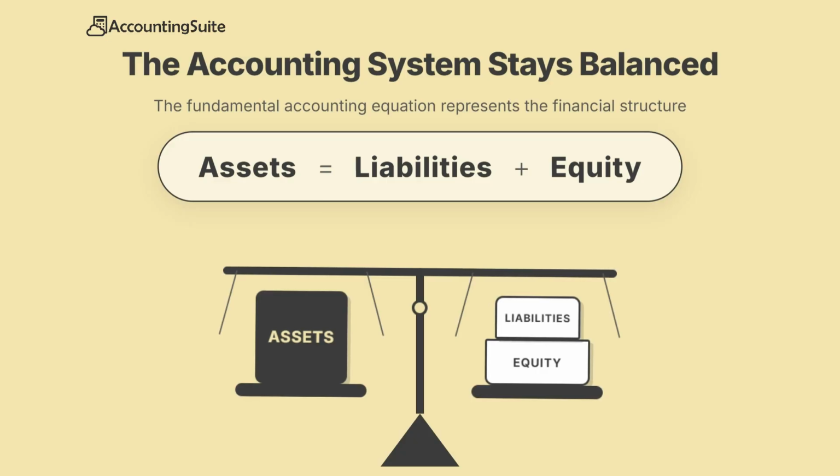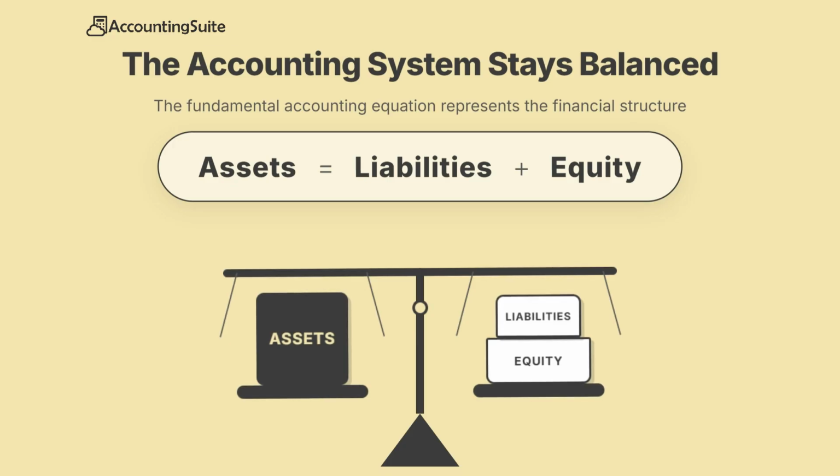accounts. This happens because every transaction is recorded twice, once as a debit and once as a credit. This system ensures that all business events are properly recorded and that the accounting system remains balanced. If, at the end of a period, total debits do not equal total credits, it means that something is wrong in the accounting records. A transaction may have been entered incorrectly or an entry may be missing. This internal balance is one of the key control mechanisms in accounting.